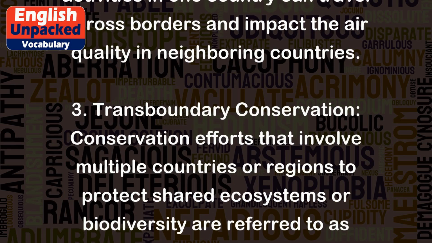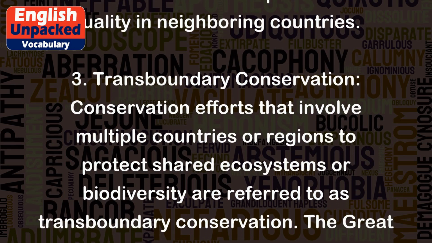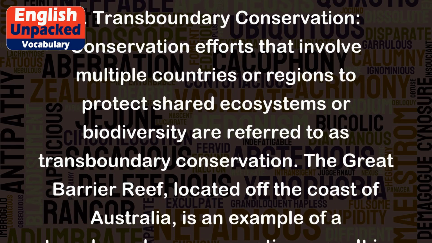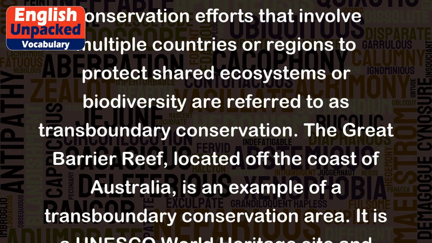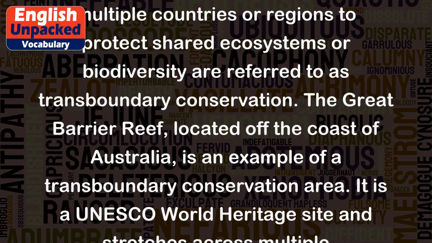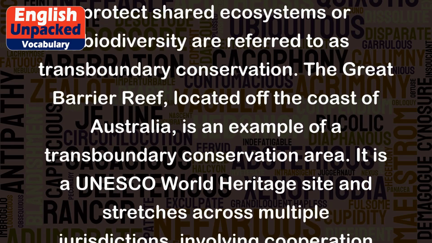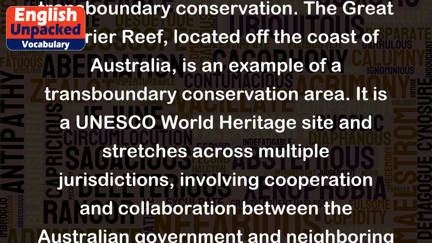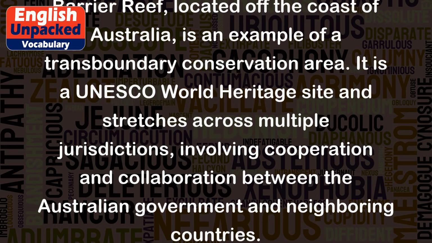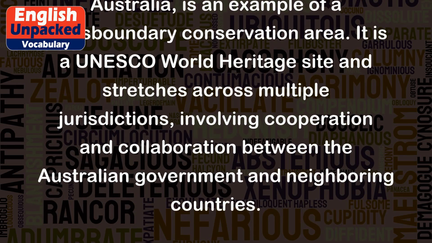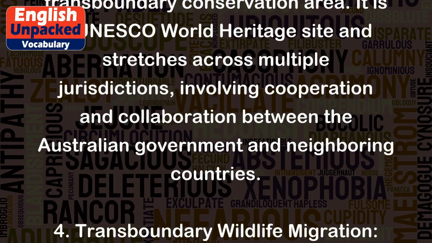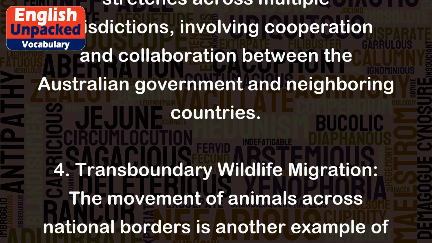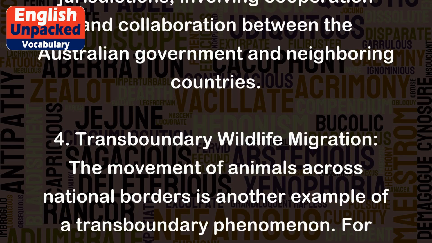Conservation efforts that involve multiple countries or regions to protect shared ecosystems or biodiversity are referred to as transboundary conservation. The Great Barrier Reef, located off the coast of Australia, is an example of a transboundary conservation area. It is a UNESCO World Heritage Site and stretches across multiple jurisdictions, involving cooperation and collaboration between the Australian government and neighboring countries.